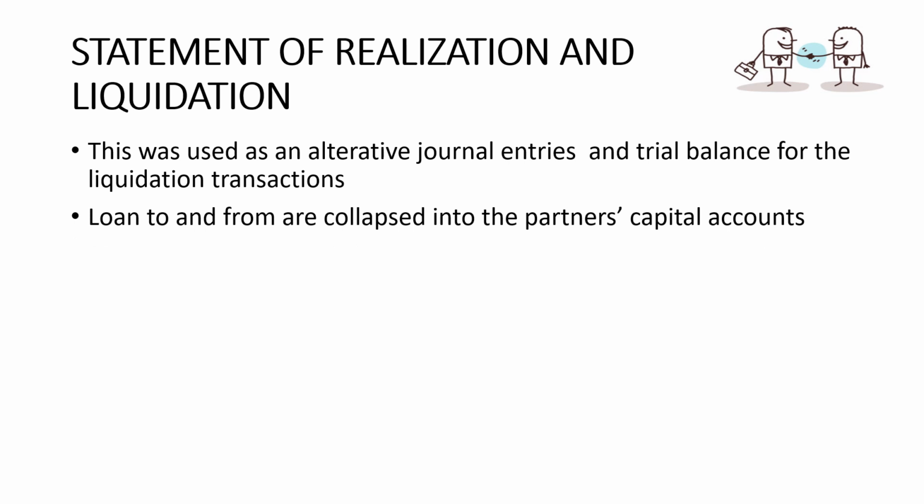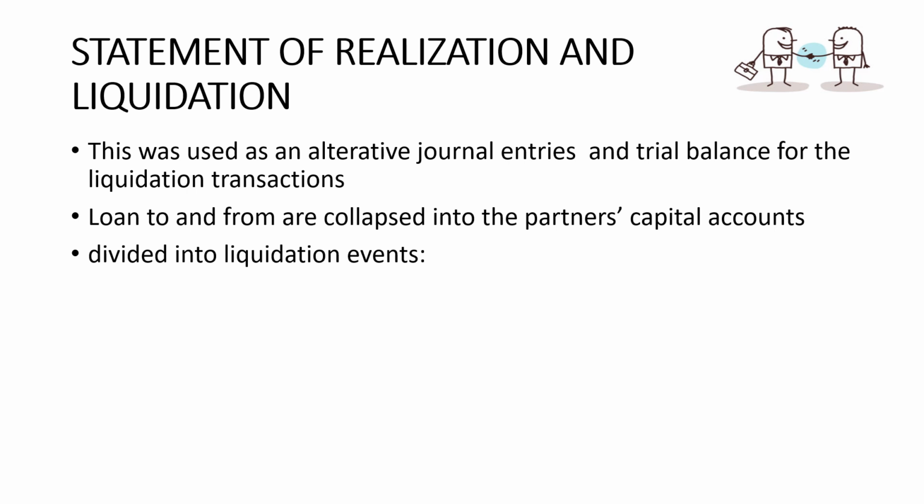We also have the loans to and from partners collapsed into the partnership accounts, because if you check our previous video, there was a separate column for the loans, such as car loans. But for this one, all the receivables and payables to the partners will now be collapsed into the partnership accounts, meaning they would now be combined, since under liquidation, offsetting among the partners, or offsetting receivables and liabilities to partners, is allowed.